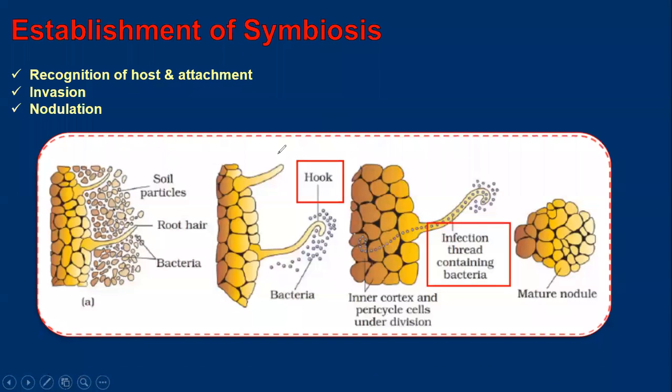Next, guys, the root nodules. Now you may be wondering how the nodules are formed. That is what we are going to discuss, how they are established. First of all, guys, this is the root. Right now, there will be certain terms which may not be understandable for you because we haven't studied the chapter anatomy of flowering plants. This is the root or root hair, and this is a soil particle. Besides this root hair, you will find the bacteria lying. Let me enlarge the image for you so that it can be perfectly visible.